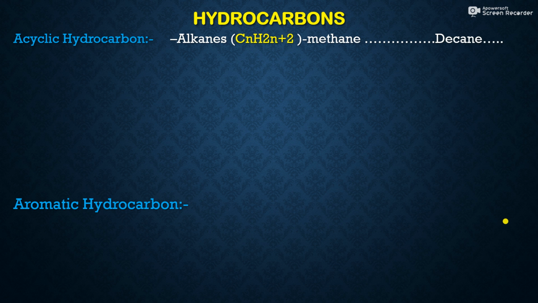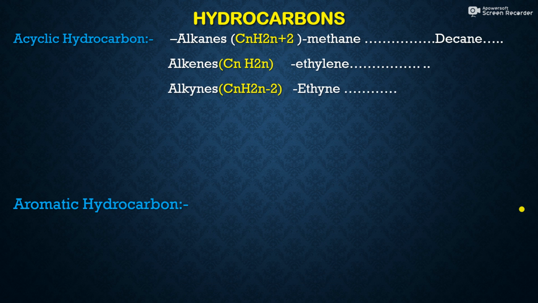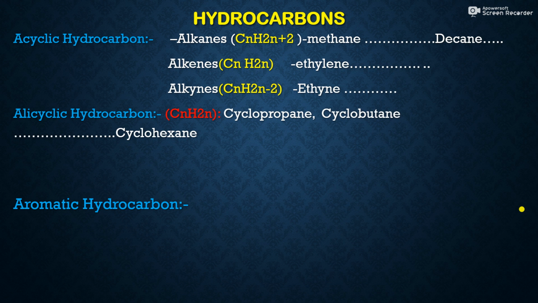It may contain single bond, double bond, or triple bond. Those hydrocarbons which are acyclic in nature are known as acyclic hydrocarbons. Acyclic hydrocarbons are divided into three types, that is alkanes, alkenes, and alkynes.